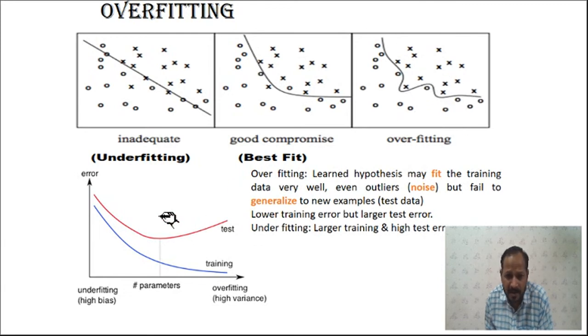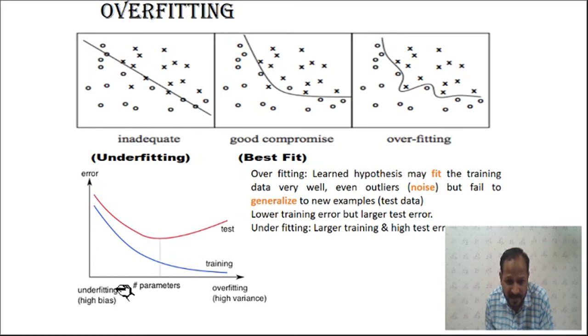Okay. So this is the graph for the error versus the parameters, how many parameters you are going to consider. Parameters are related to the number of neurons in the hidden layers. So as you increase the number of parameters or neurons in the hidden layers, for a low number of parameters, the error will be higher initially.